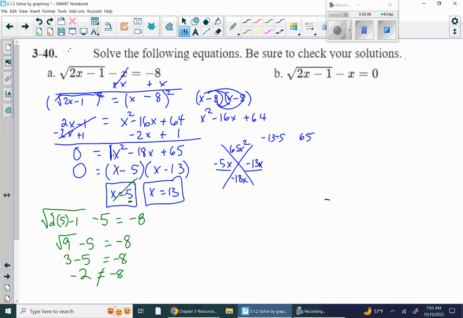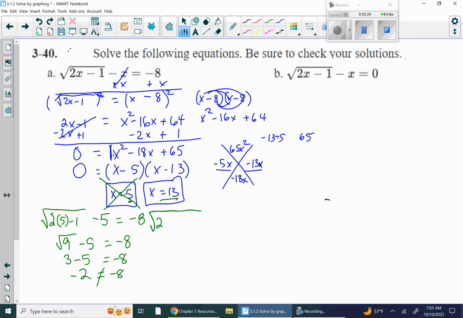So 5 didn't work. It didn't actually give me a true solution. It is extraneous, and that is just because when we do this, we're only considering positive outputs, okay? So x equals 13. So let's plug this guy into our original equation.